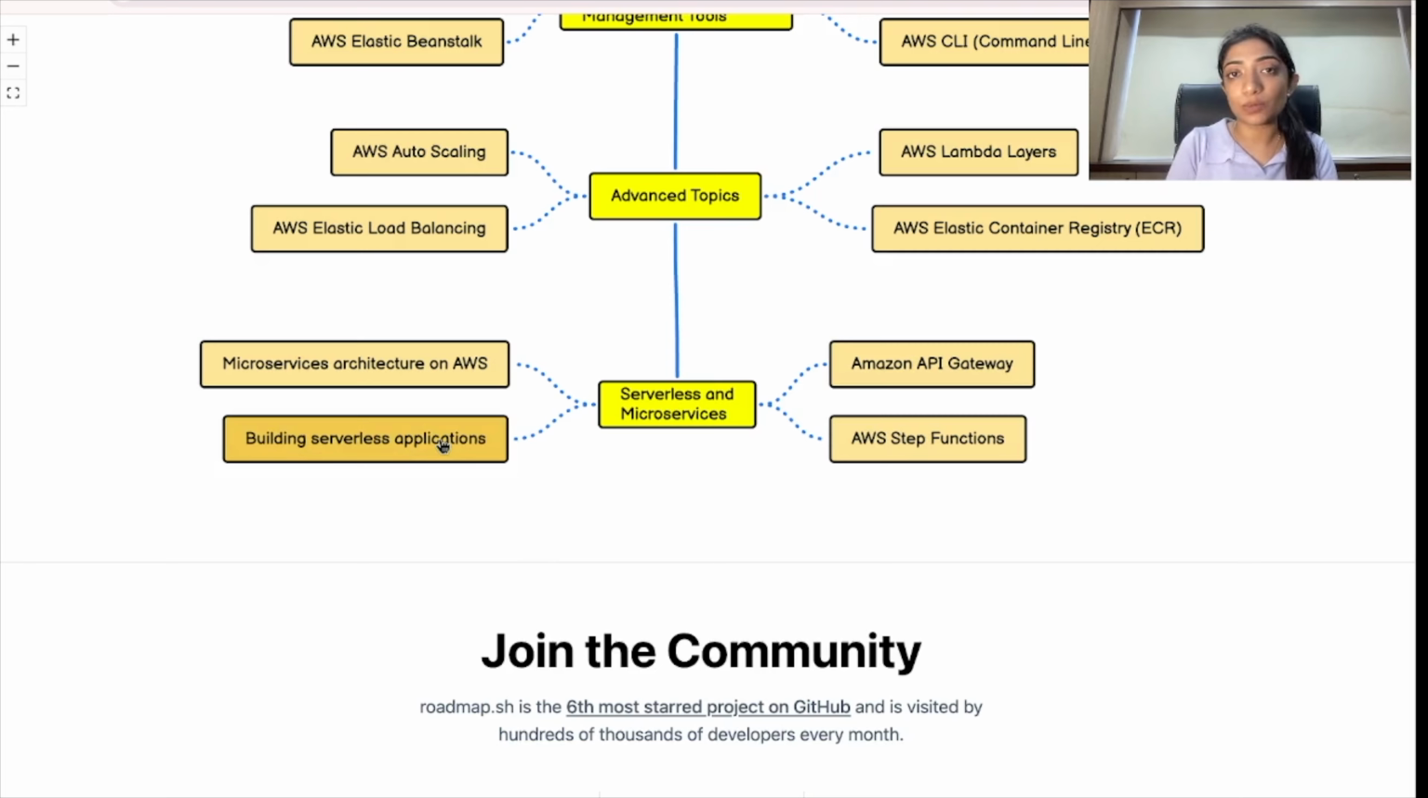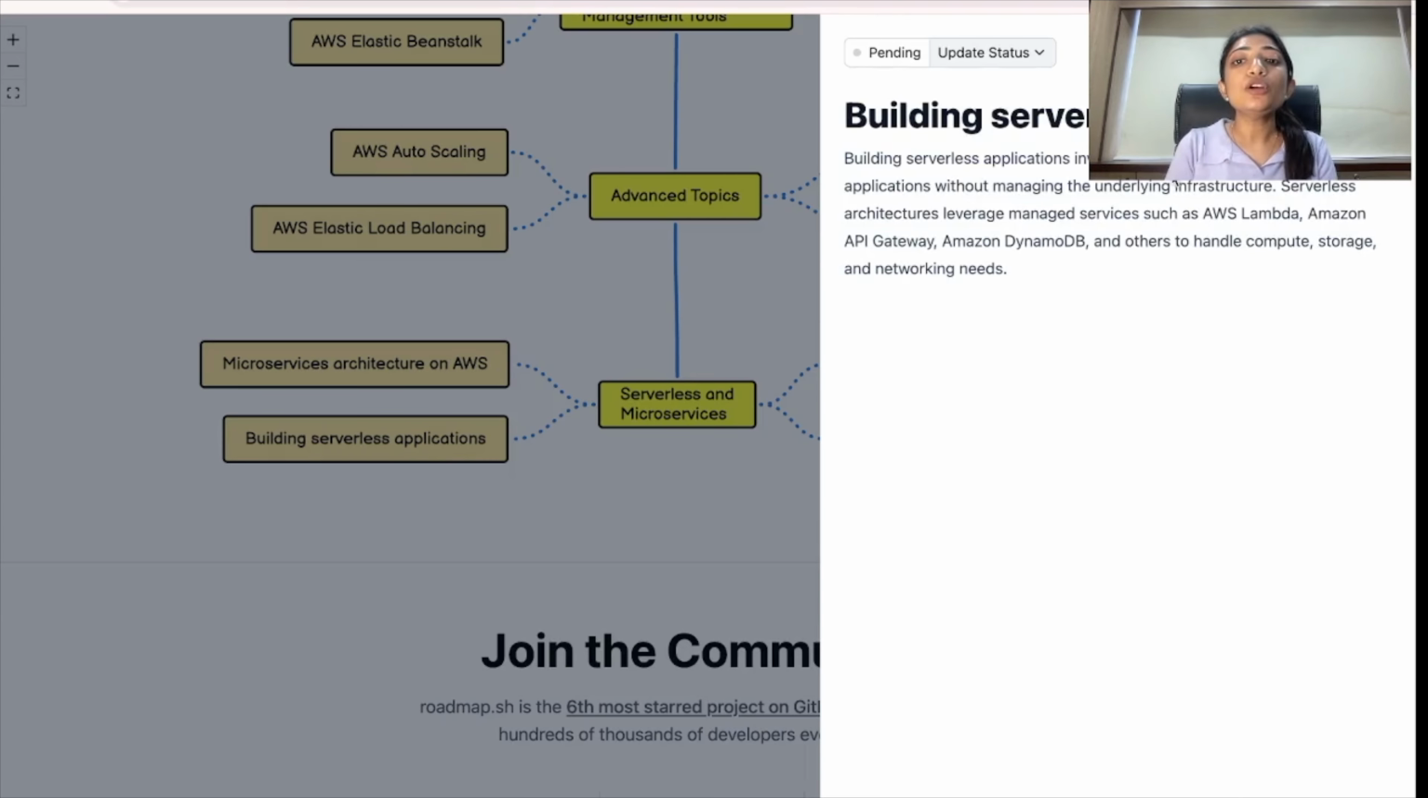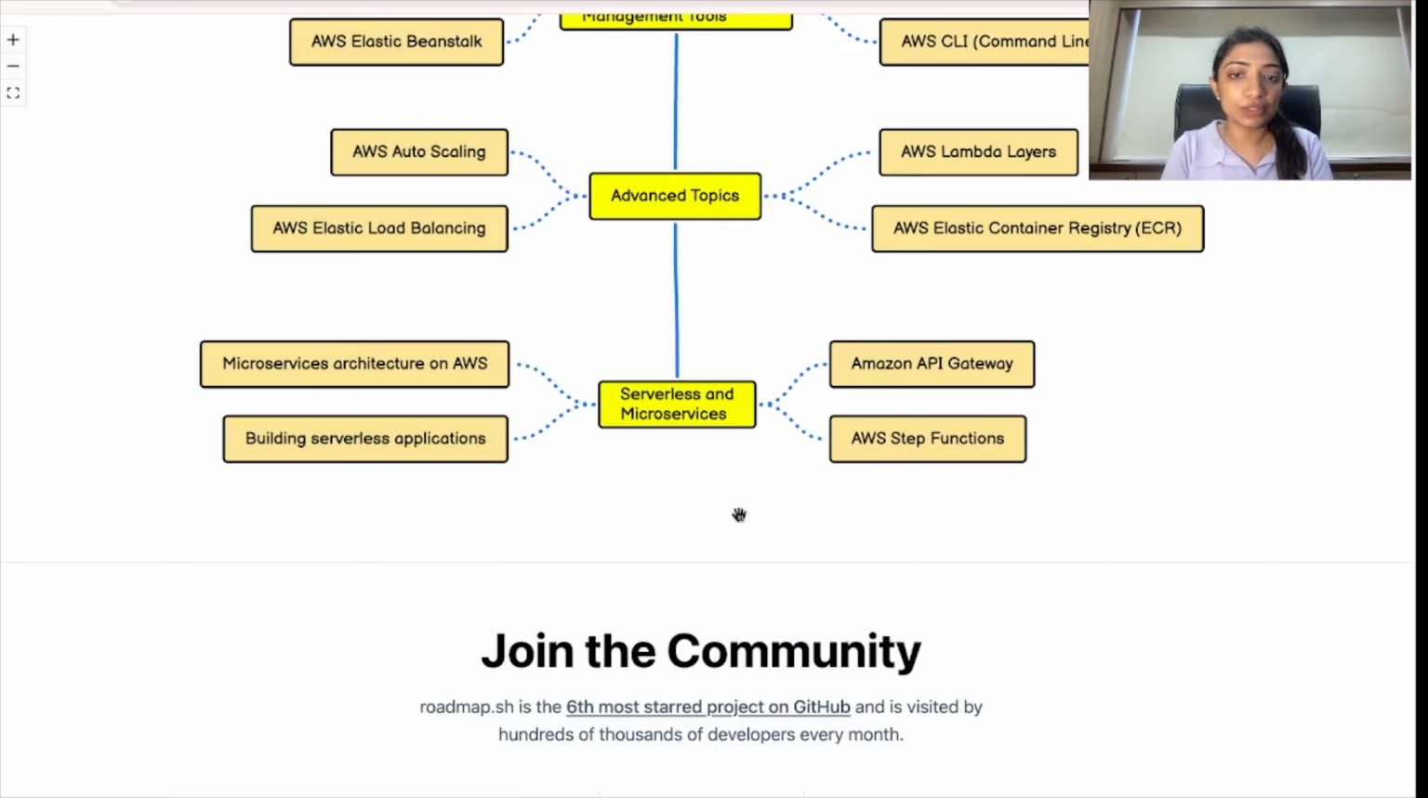Next one is building serverless applications. Building serverless applications involves developing and deploying applications without managing the underlying infrastructure. Serverless architectures leverage various managed services that I've already told you about, such as Lambda, API Gateway, and DynamoDB, right? Building serverless applications is very important, because just knowing the service would not give you much detail or add to your skills. So you have to go and build a few applications.